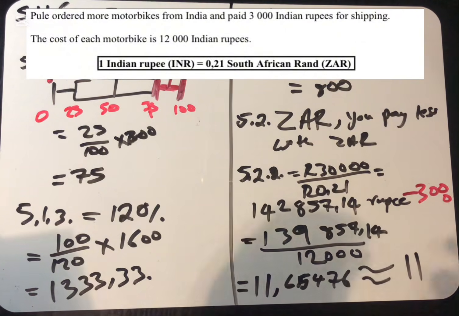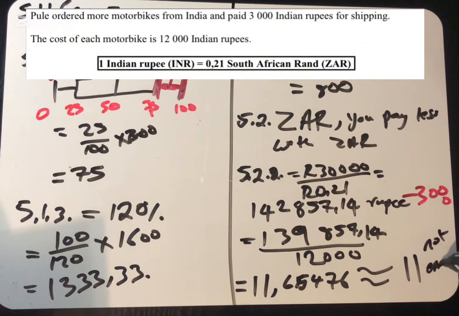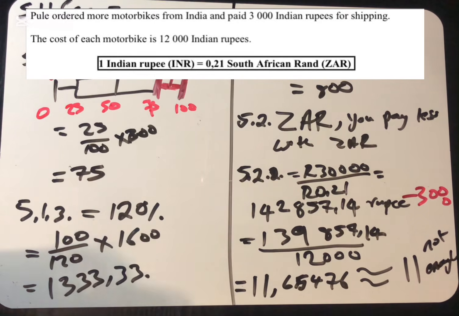So the amount is what? It's not enough. Not enough. The amount is not enough because it can only pay for 11 motorbikes.